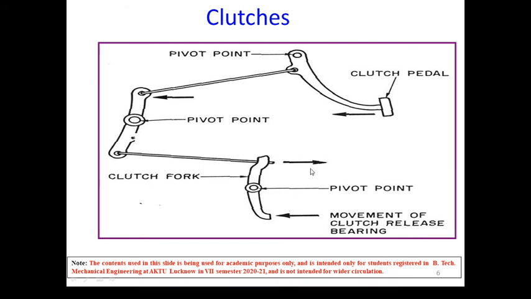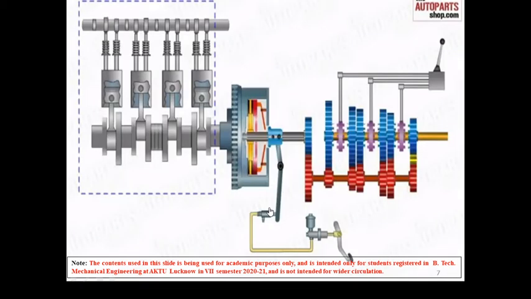Okay, towards the right side. So the motion of this linkage towards the right will tend to move this clutch fork to the left direction because it is pivoted at this end. So the entire motion is transmitted from the clutch pedal pressed by the driver to this pivot pin or clutch fork that presses the clutch assembly. Okay, so we'll see what is happening.